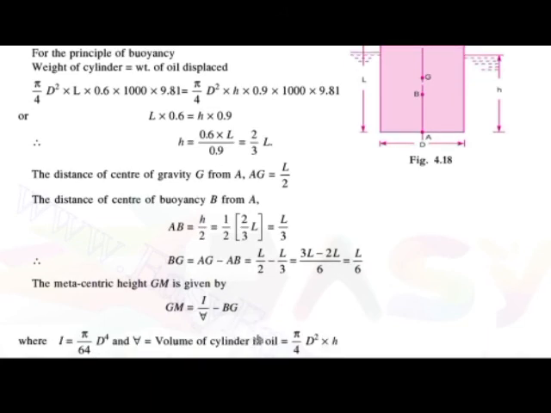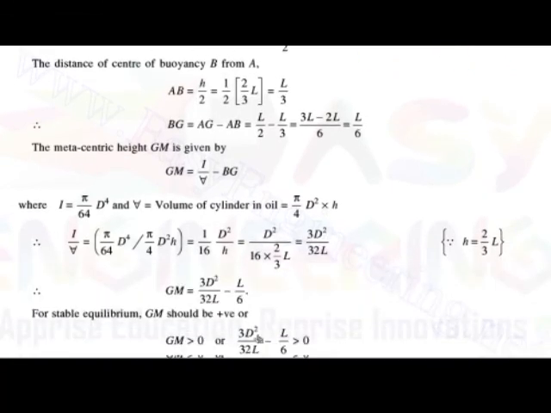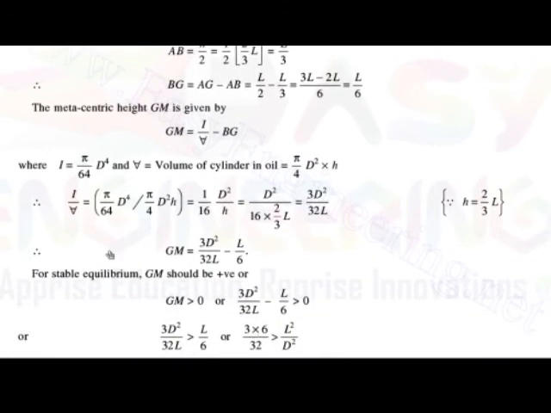So first we have to calculate the I, that is the moment of inertia. As this is a cylinder, I is equal to what? Pi upon 64 into d raised to 4. And the volume of the cylinder in the oil is pi by 4 into d square into h, that is the height of the cylinder immersed.